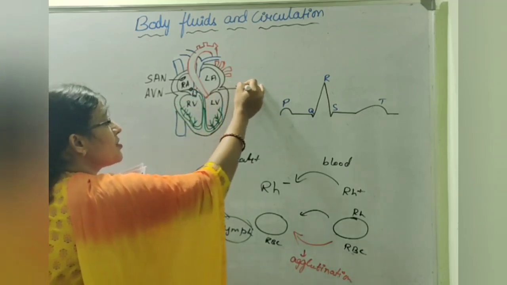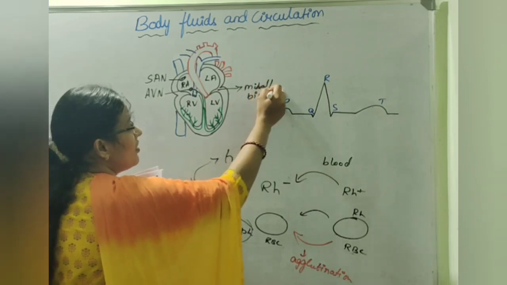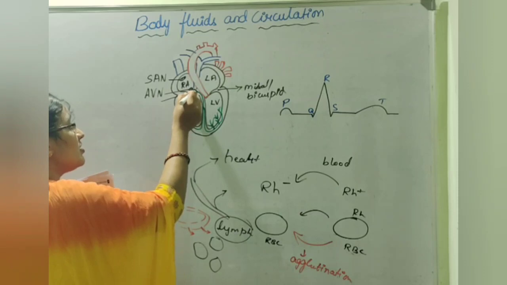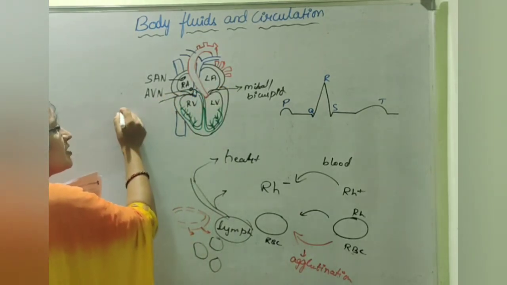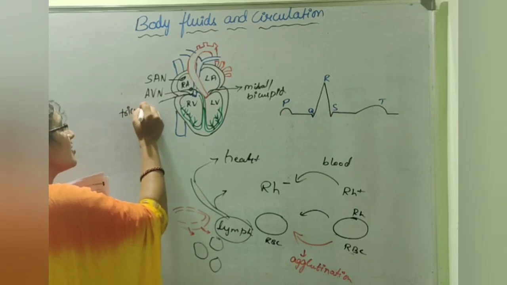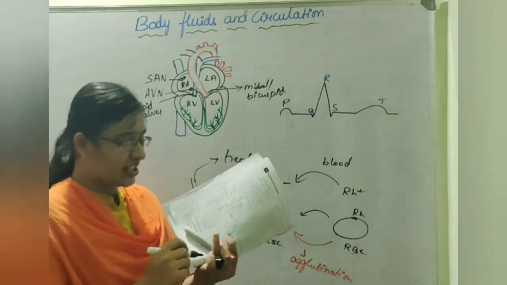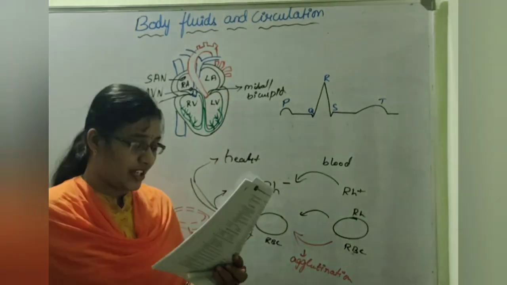So this is the mitral valve or bicuspid valve, and this one is the tricuspid valve. So the mitral valve is present in between the left atrium and left ventricle.